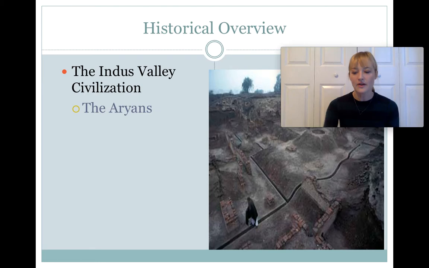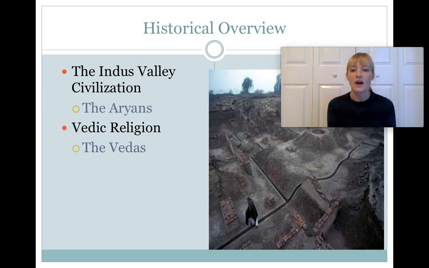So the next layer of history that we have in terms of coming to Hinduism today are the texts known as the Vedas, and from that, the religion that emerges, which is today known as Vedic religion. So in terms of a beginning point of Hinduism, because we don't know exactly when that happened, what historians of religion look to is the earliest copies of the Vedas. So the Vedas are the most sacred text in Hinduism. They're the most sacred scripture in Hinduism. And they date back to around 1500 BCE. And they're written in Sanskrit.